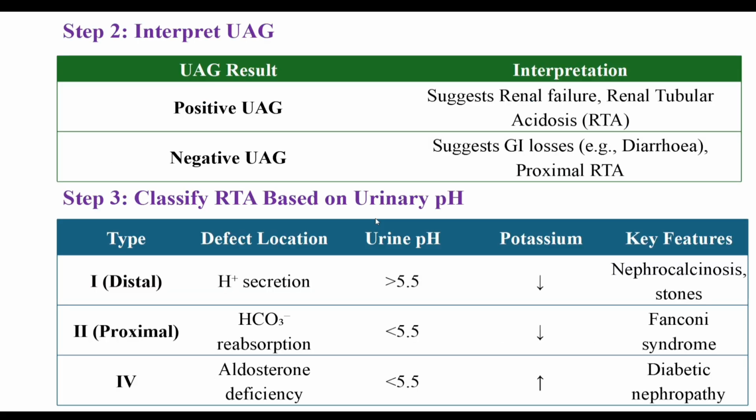Then interpret the urinary anion gap. If a positive value is obtained, suggest renal failure, renal tubular acidosis, etc. If the urinary anion gap is negative, suggest GI losses, that is due to diarrhea or proximal RTA, etc. Now classify RTA based on urinary pH. In type 1 or distal RTA, pH is more than 5.5. In proximal and type 4 RTA, pH is less than 5.5.